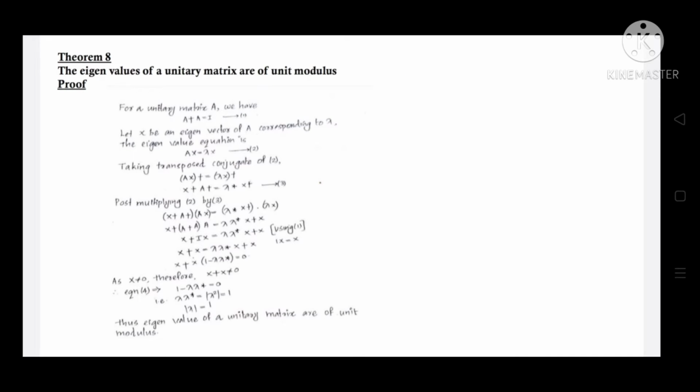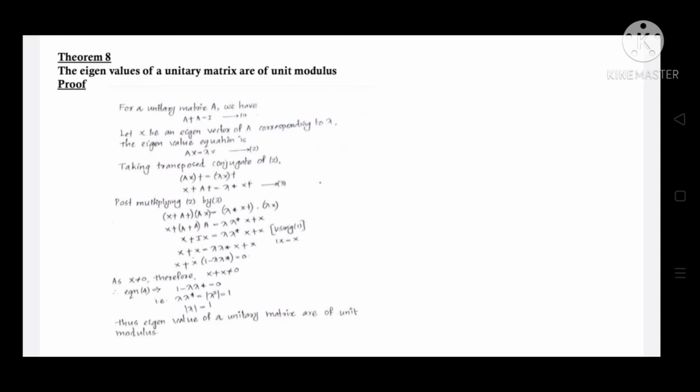There is another theorem which says that the eigenvalues of a unitary matrix are of unit modulus. For a unitary matrix A, we have A Hermitian A is equal to I. Let x be an eigenvector of A corresponding to eigenvalue lambda. Then the eigenvalue equation is Ax is equal to lambda x. On taking the transposed conjugate of equation 2, we get (Ax) Hermitian is equal to lambda star x Hermitian.